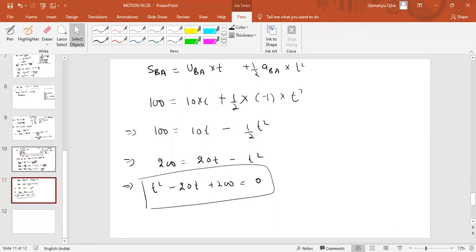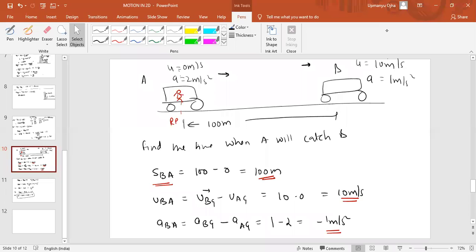So I think you understand how the relative velocity concept would be easier for us if we have two bodies moving simultaneously. Means A is moving, B is moving. If both are moving, then the relative velocity concept makes our problem easier. Now how can we do it the normal way? Just think, how can we do it the normal way? Tell me.